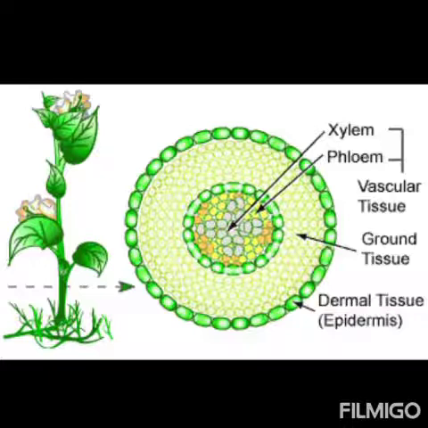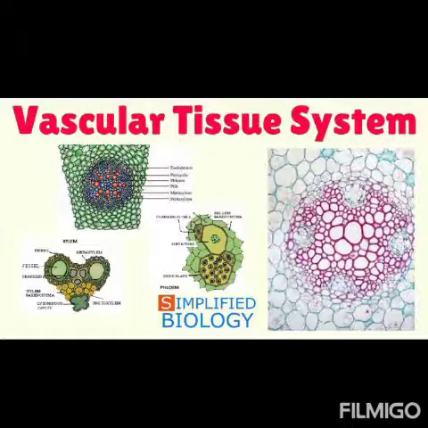As you can see in the picture, the outermost layer is of dermal tissues. It means these are epidermal tissues that protect the internal parts of plants. Next we have vascular tissues. Students, vascular tissues perform the job of transportation. The vascular tissues are of two types, xylem and phloem.